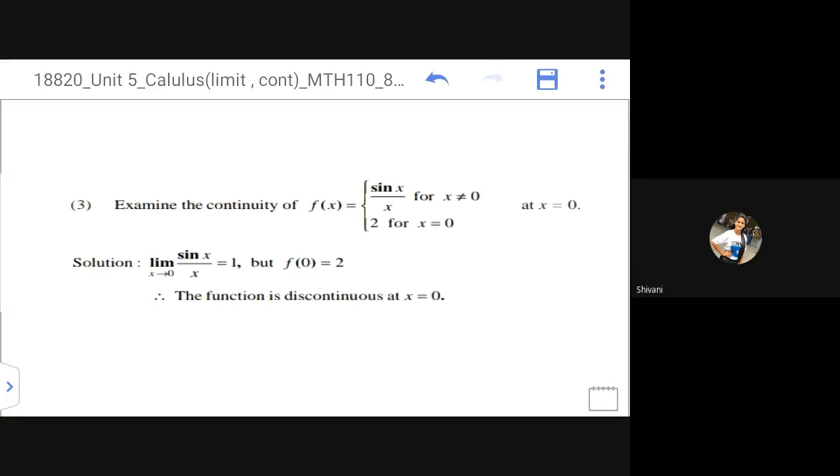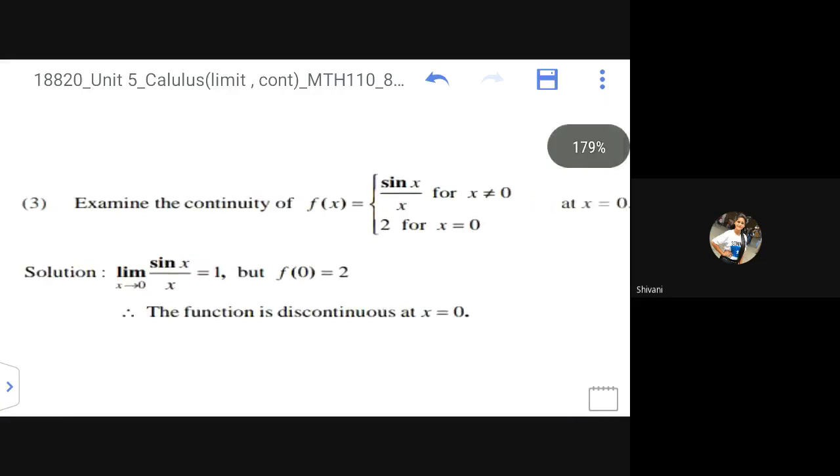The third example in front of us is: examine the continuity of the function f(x) equal to sin x by x for x not equal to 0, which is 2 for x equal to 0, and we are going to check it at x equal to 0, correct? So we are looking at whether the limit exists, and if the limit exists, is its value the same as f(0), correct?